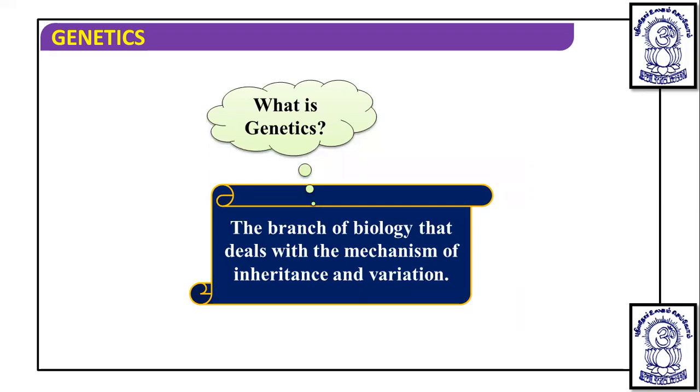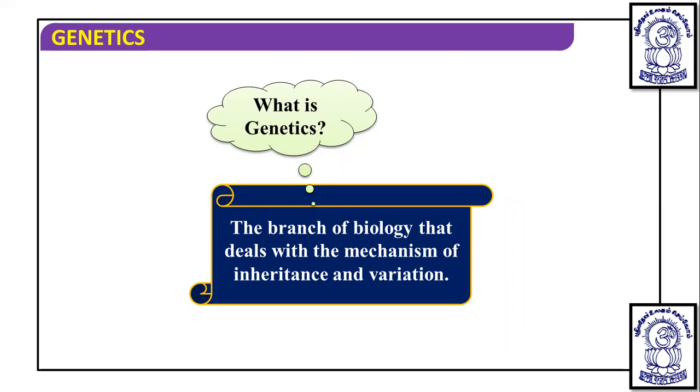It deals with the mechanism of inheritance. Inheritance means whatever characters we inherit from our parents, and whatever differences we have among the species and compared to the parents, that is the variation.